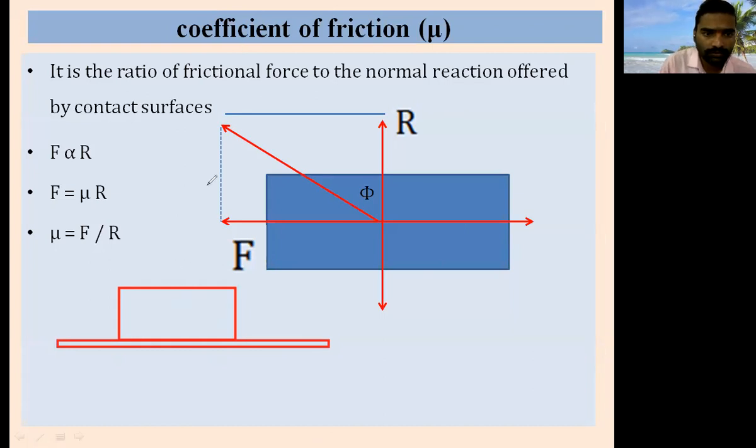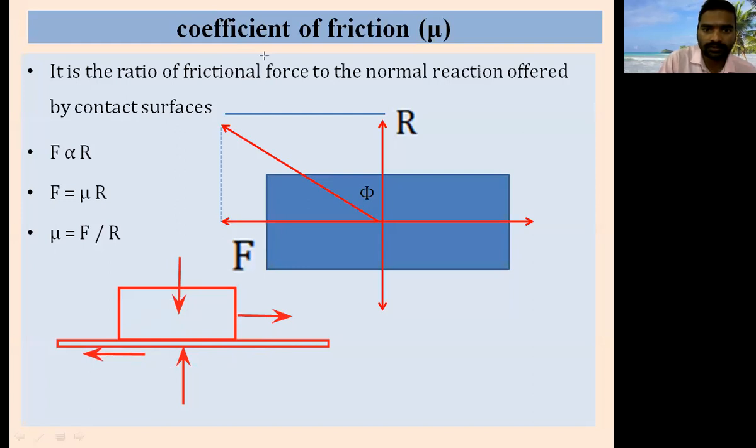So the weight of the body is acting downward. There is a normal reaction from the ground, acting in the upward direction. I will apply the force P in this direction. Then friction is in between these two surfaces, acting opposite, in this direction. Is it correct? Yes, sir.